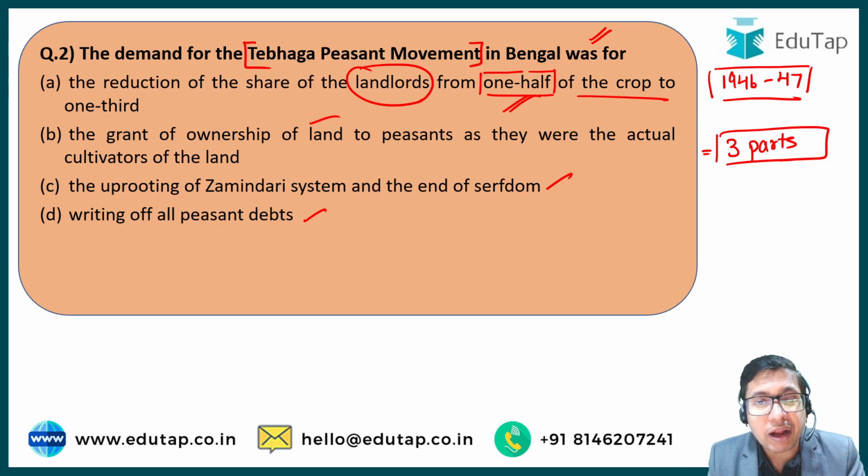In the Tebhaga movement, the cultivators demanded and agitated that the share of the zamindars should not be one half, it should be one third of the total produce. Therefore we should be awarded at least two thirds of the produce that we are cultivating, and one third should be given to the zamindars. And this movement was led by various leaders, especially communist leaders of the Bengal region.